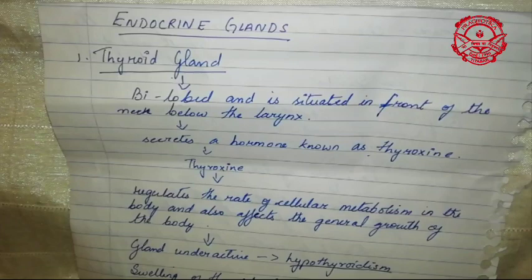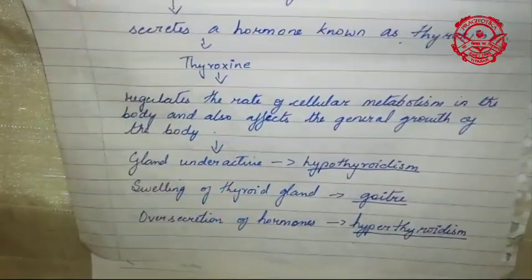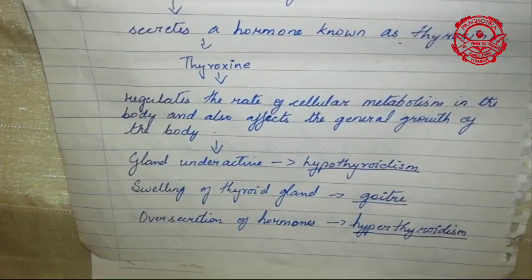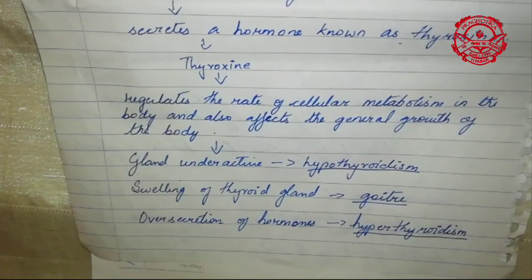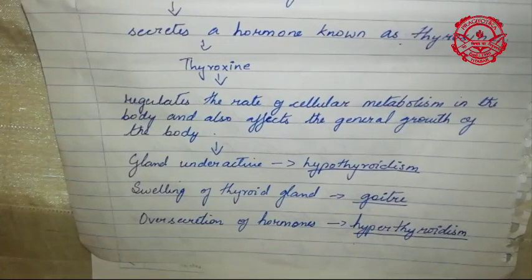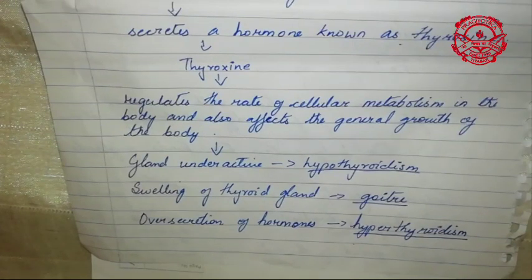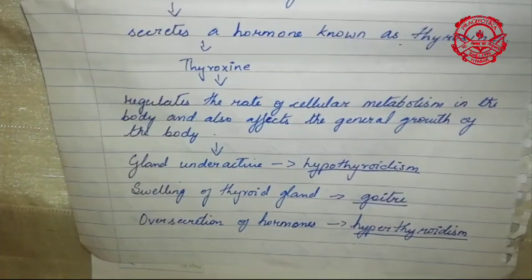When your gland is underactive, that means it does not secrete enough hormones for your body, a person can suffer from hypothyroidism. That means the gland cannot make enough thyroid hormone, and there is too little thyroid hormone in the blood.